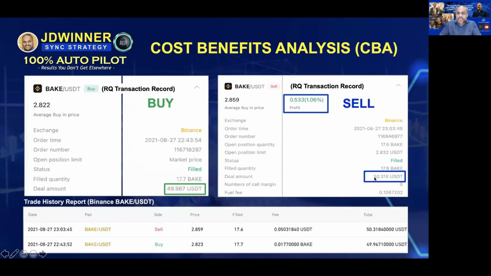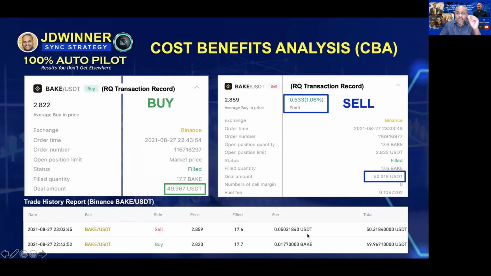And over here, the deal amount is $50 when it is sell. Now, this is basically the profit that you make from the trading. And then you also have the fuel fee over there. Now, where do you see the fees in Binance? Now, at the bottom here, if you go to the trade history report in Binance, you will be able to see this record.